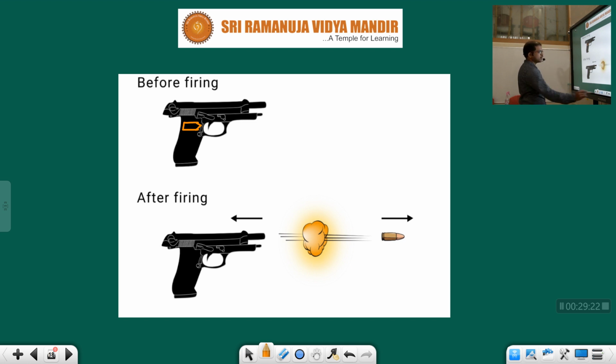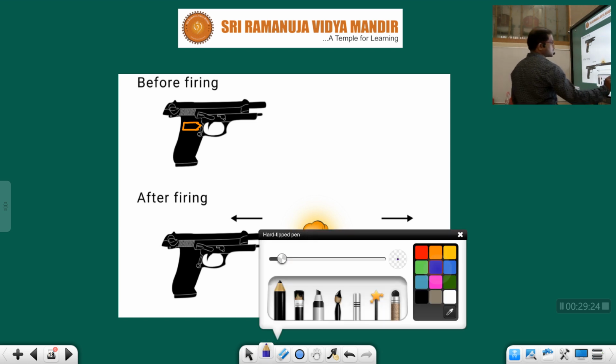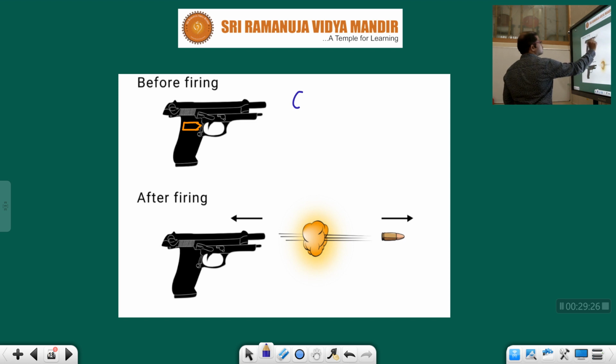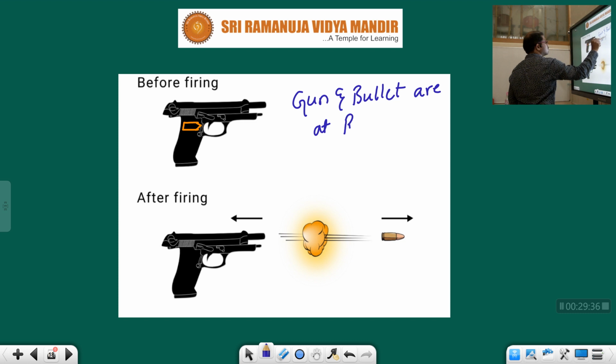So initially before firing, what is the status of the gun and bullet, children? Gun and bullet are at rest.